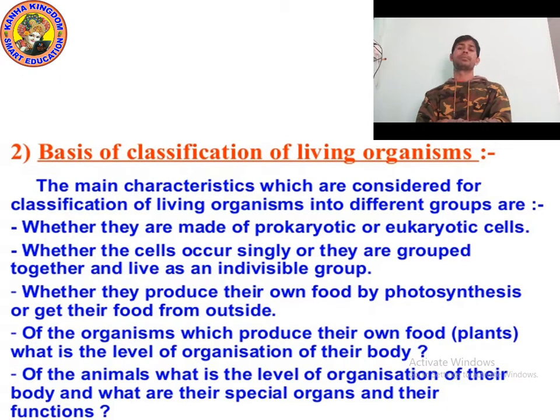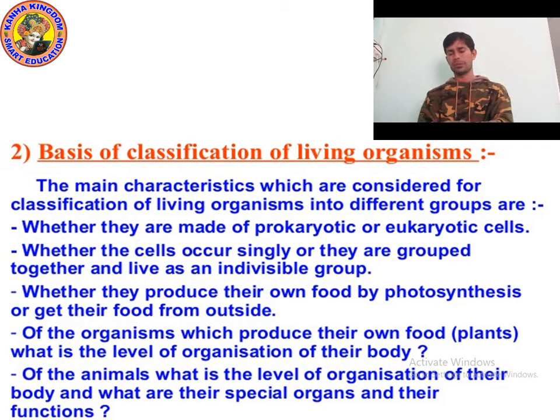Some plants are also carnivores. For organisms which produce their own food, we check what the level of organization of their body is. Do they have stem and leaves or not? We will check everything.